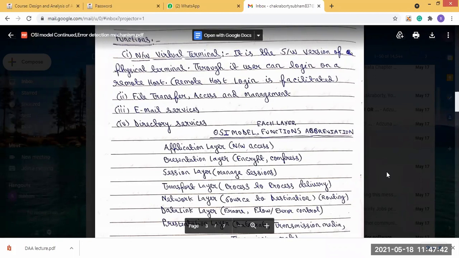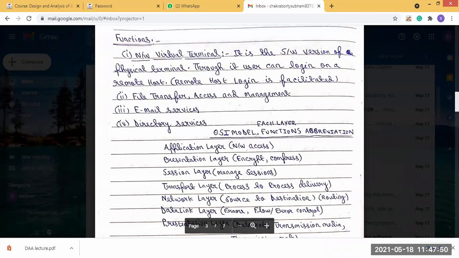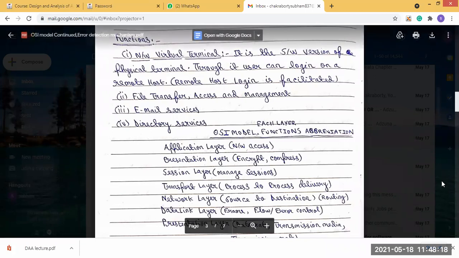So the physical layer is already covered. We will next start from the data link layer. When I discussed the data link layer, I said that the most important functions of the data link layer are flow and error control. So first we will see what error control is, how errors are controlled, the mechanisms and the algorithms that are used for error control. We will see this today.